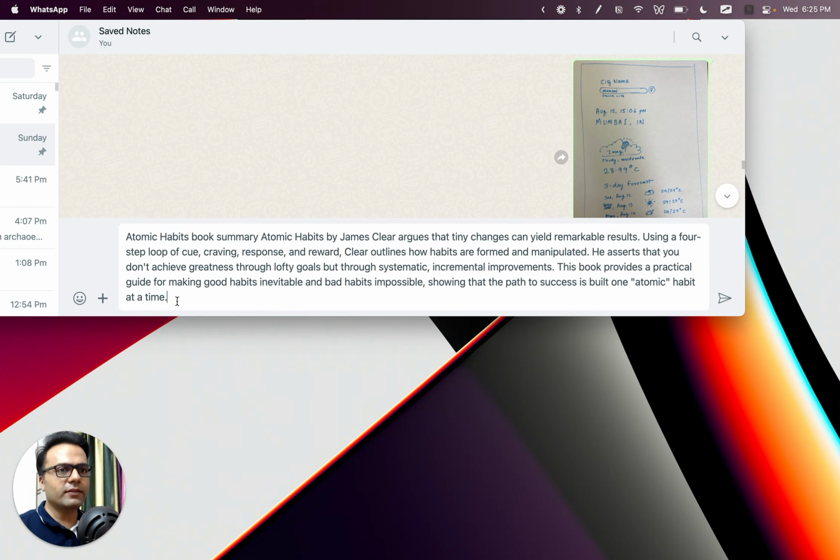So again, I have the same piece of text here in WhatsApp. Now, if I want to make these atomic habits bold, strong, I want to strongly emphasize it, how would I do that? In Markdown, we use asterisk or star sign to do that. So as soon as I surrounded atomic habits by 2 stars or 2 asterisks, the format changed.